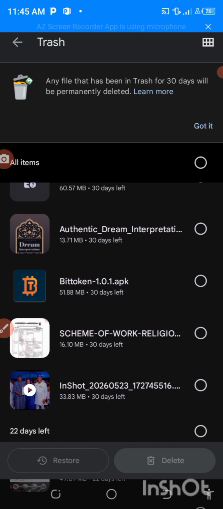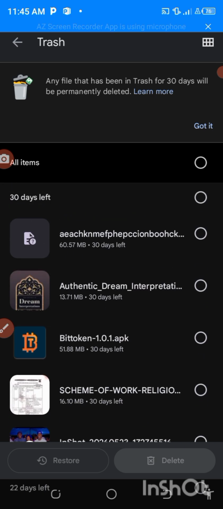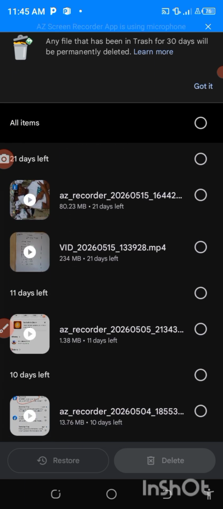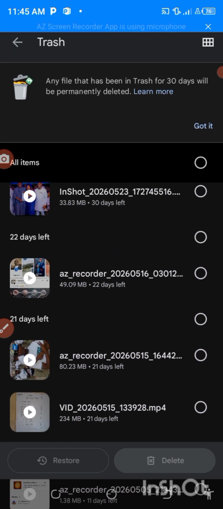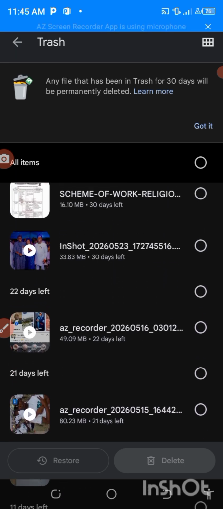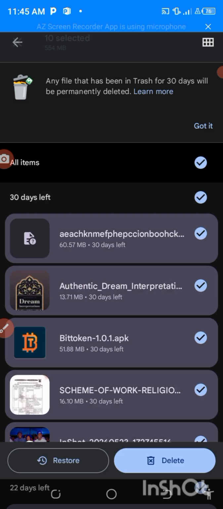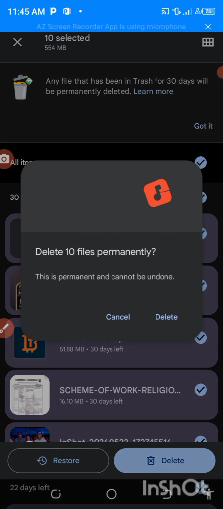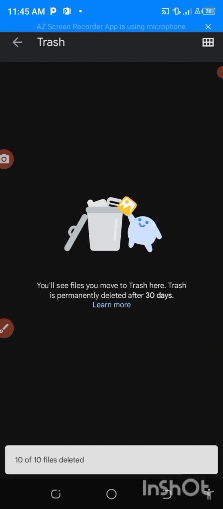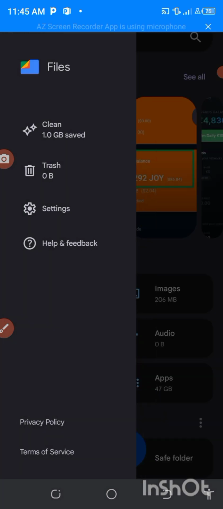So you can select all if you want, or if you want to reinstall it, you can still reinstall it back. But for me, I can see all this one is no more useful to me. So I will check everything here, and then I will delete everything. Delete. Wow, so I've cleaned my gallery right now.